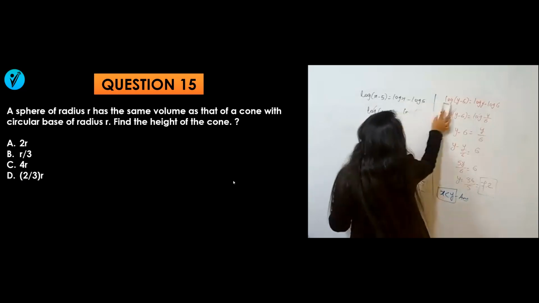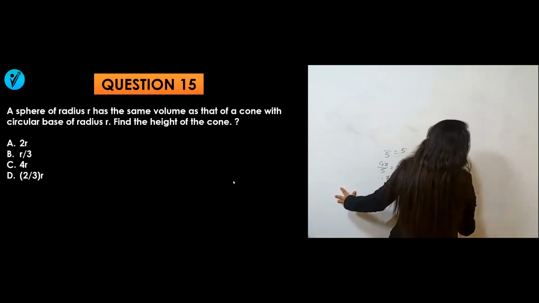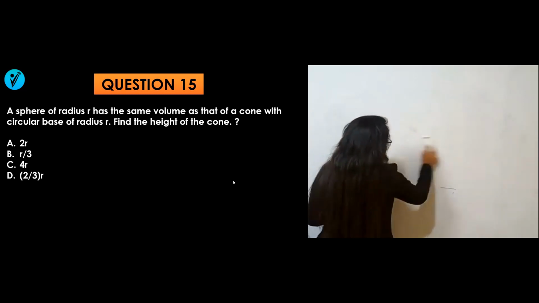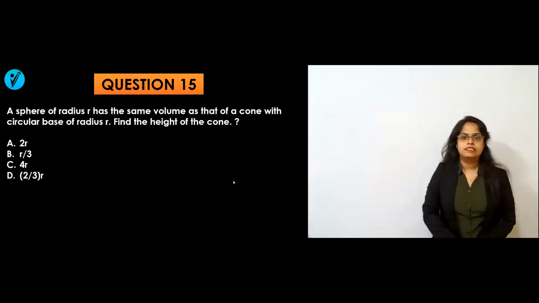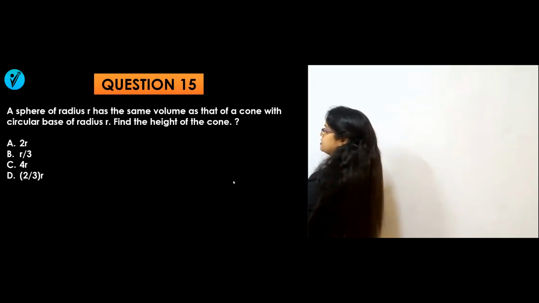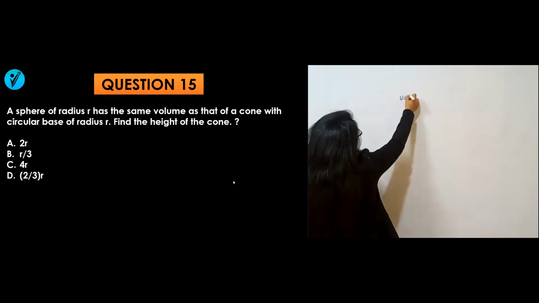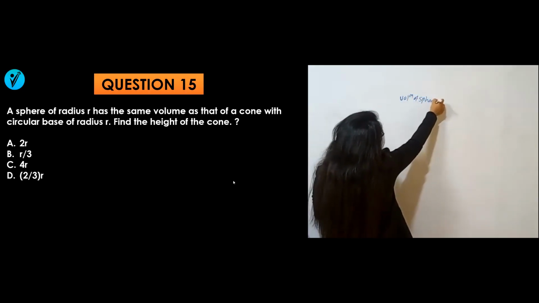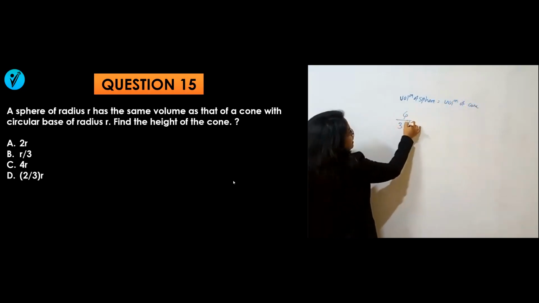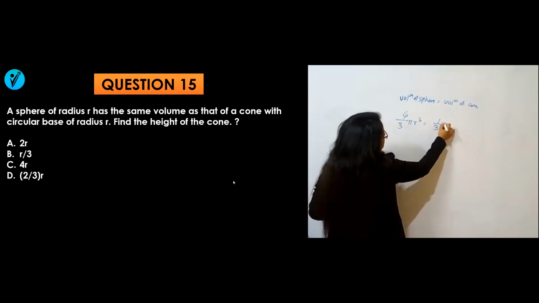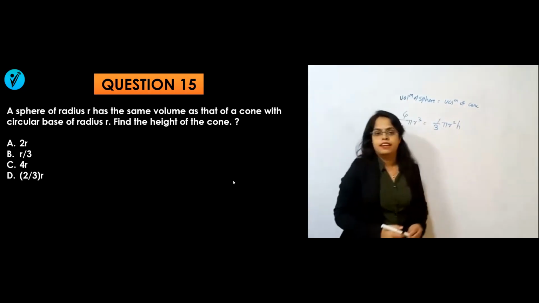Question number 15 is here. What are they saying in this question number 15? A sphere of radius r has the same volume as that of a cone with circular base of radius r. So volume of sphere is equal to volume of cone. So what will it be? 4 by 3 pi r cube is equal to 1 by 3 pi r square h. So what is the relation between h and r, the height of the cone?